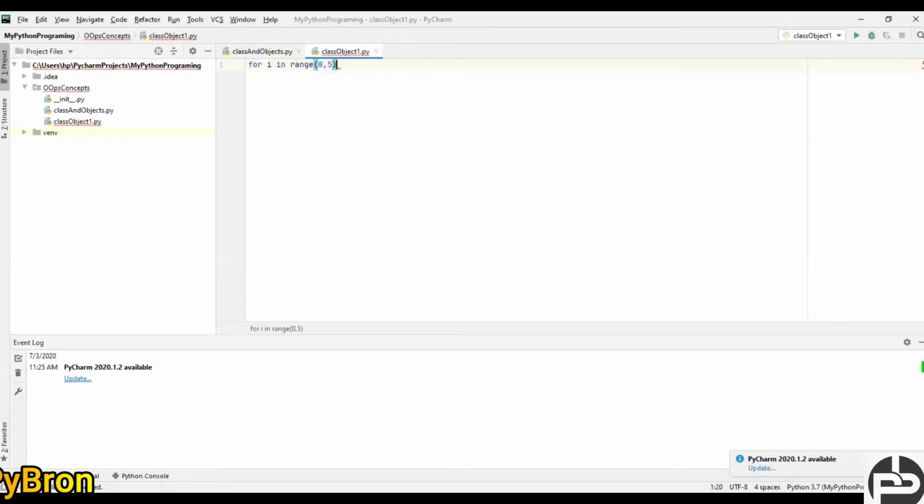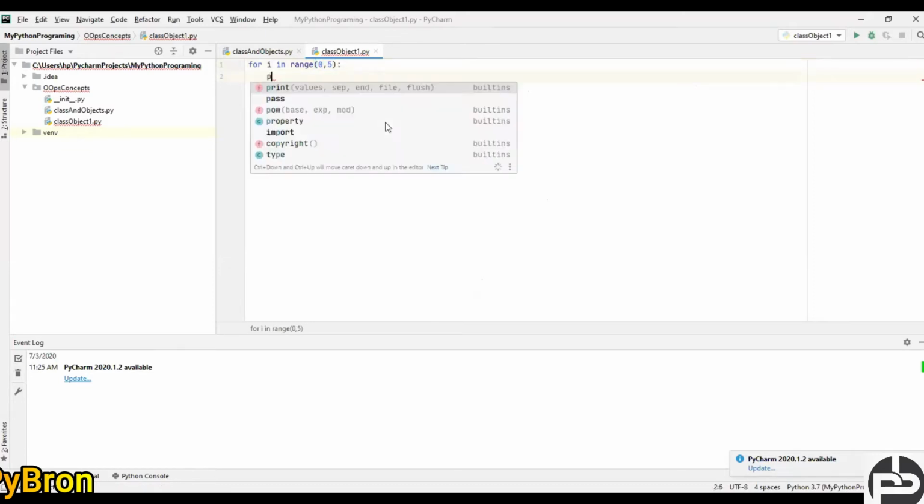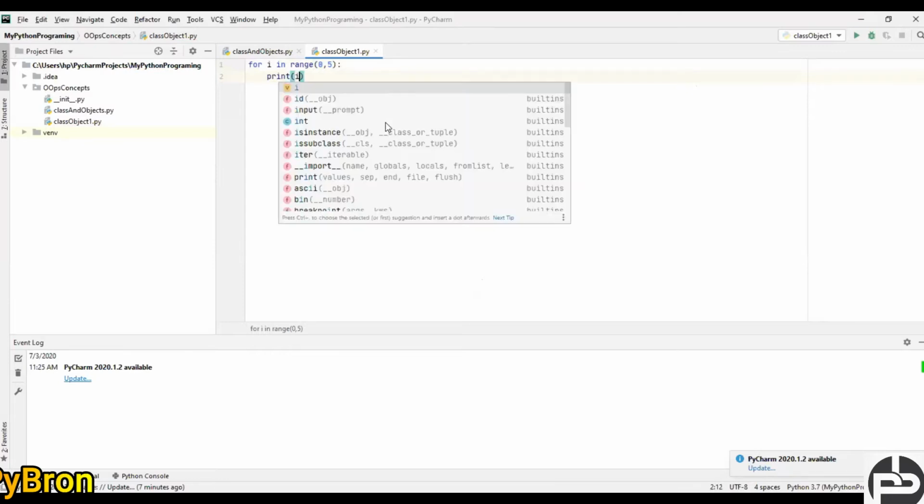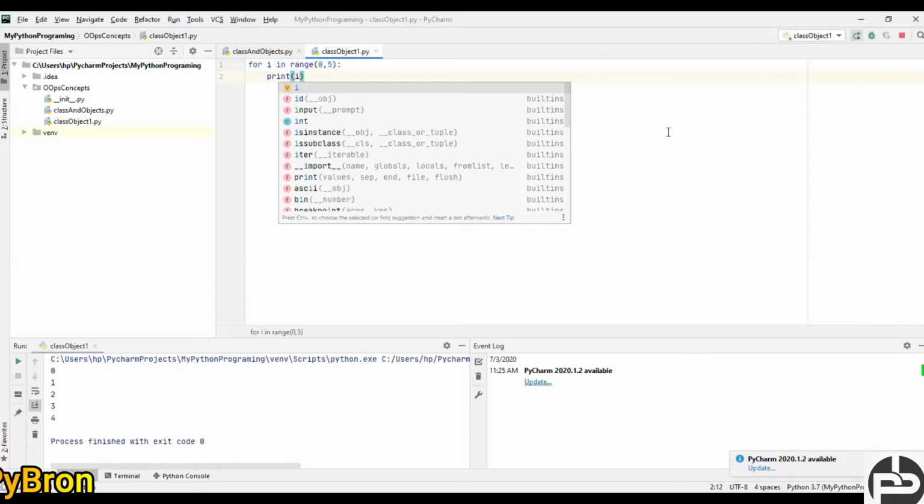If I am going to print i, and let's run this code, what is going to happen? Just try to understand the concept. See, I can print here, you can see my output window, right? It prints 0 to 4. 5 will not get printed.